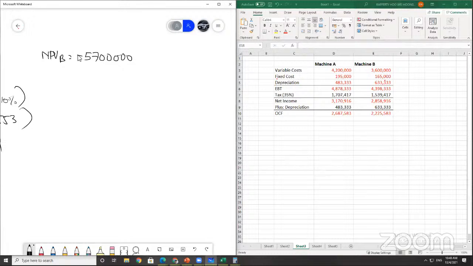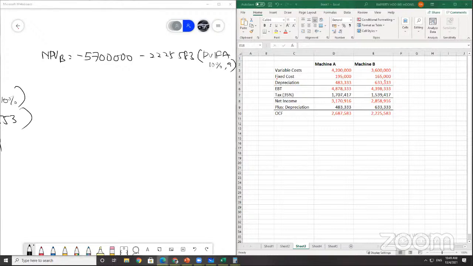Then you minus off this figure, 225,583. Use the PVIFA table again, but this one is for 10% and for 9 years.